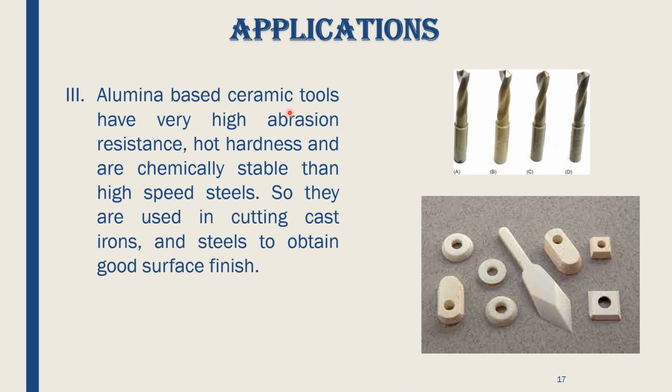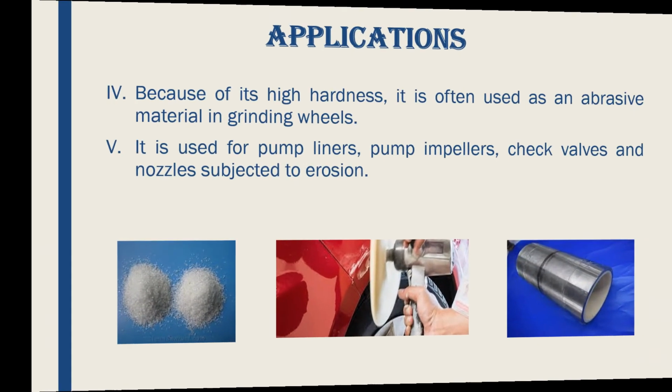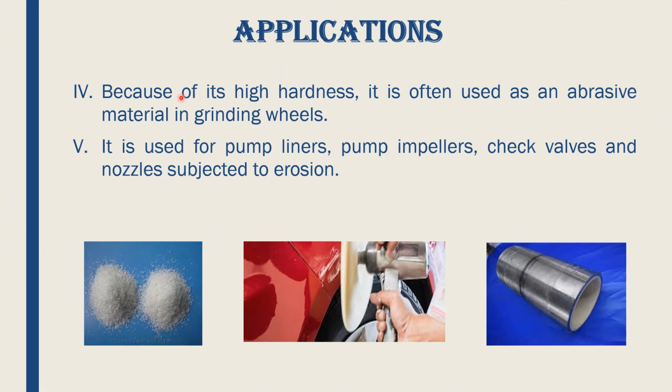Alumina-based ceramic tools have very high abrasion resistance, hot hardness, and are more chemically stable than high-speed steels. So they are used in cutting cast irons and steels to obtain a good surface finish. Because of its high hardness, it is often used as an abrasive material in grinding wheels.